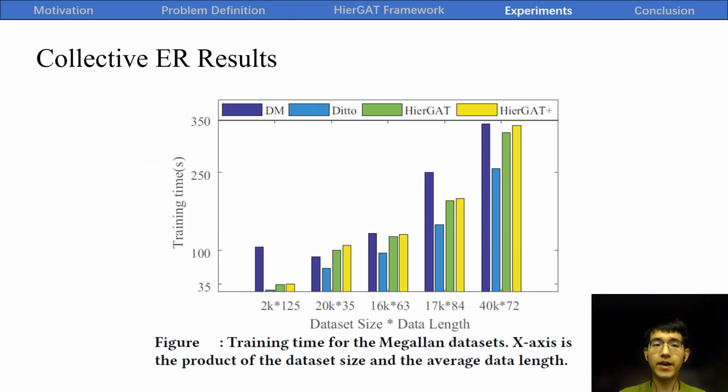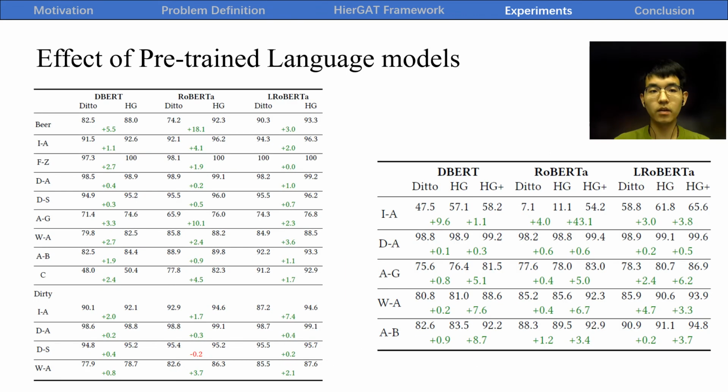Finally, we evaluate the efficiency of models. Figures show that the training time of HGAT increases linearly. Compared to HGAT, HGAT Plus takes 3.5% more training time, mainly due to the entity alignment operation and removing redundant information.